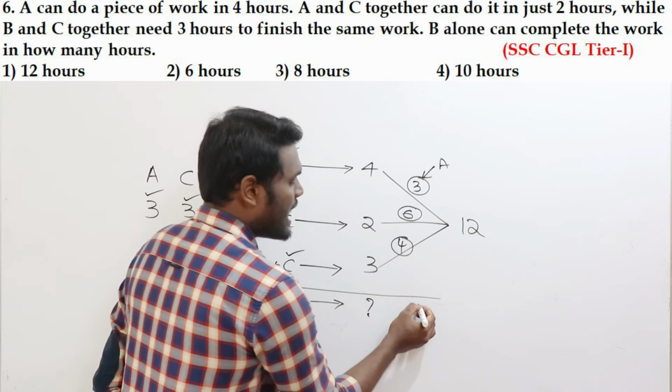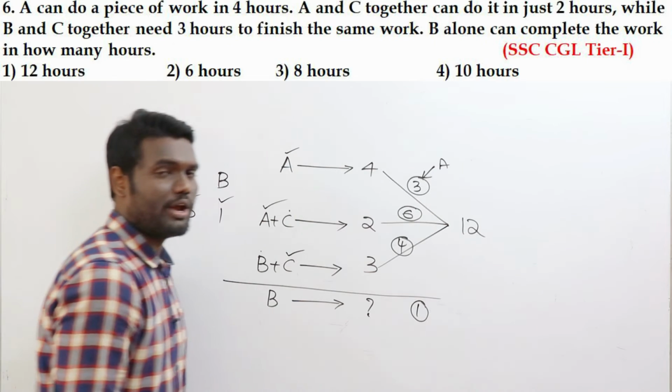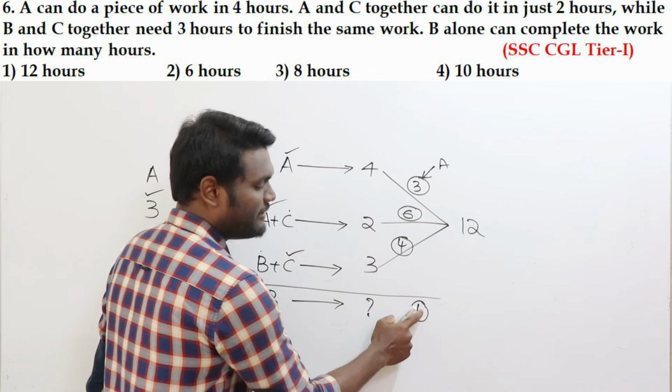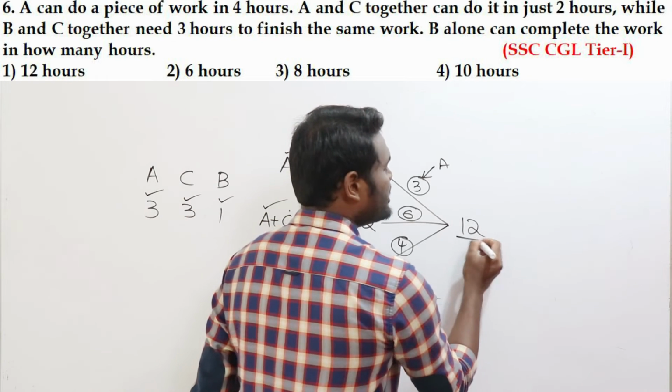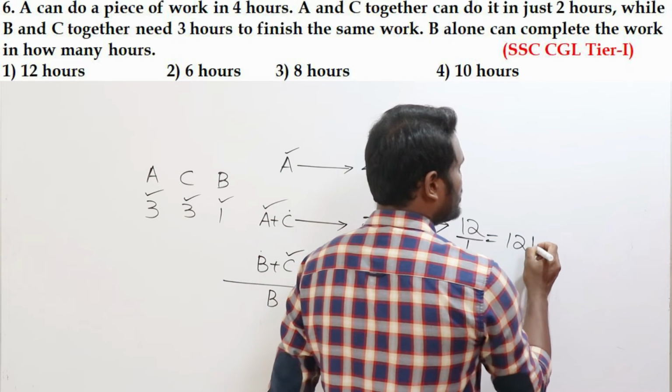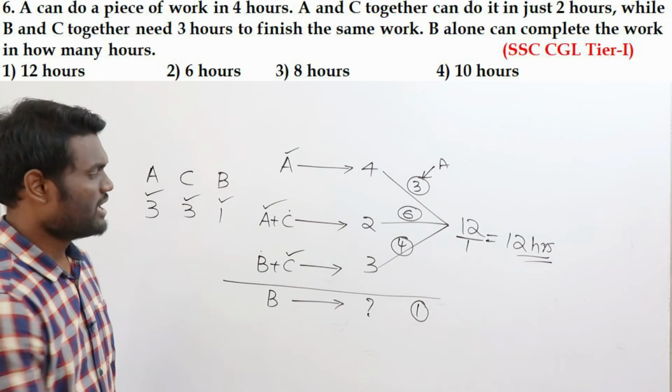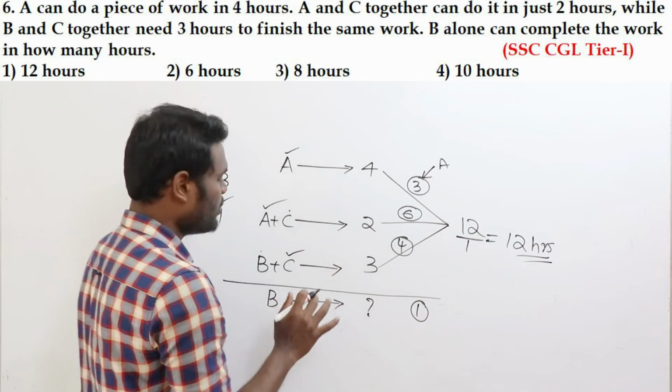Now your question is how many hours B is going to take alone. B is going to eat 1 apple per hour. If it is 1 apple per hour, to eat 12 apples B is going to take 12 hours of time. Okay, simple question. B will take 12 hours of time. Hope it is clear. I think it's a simple one.